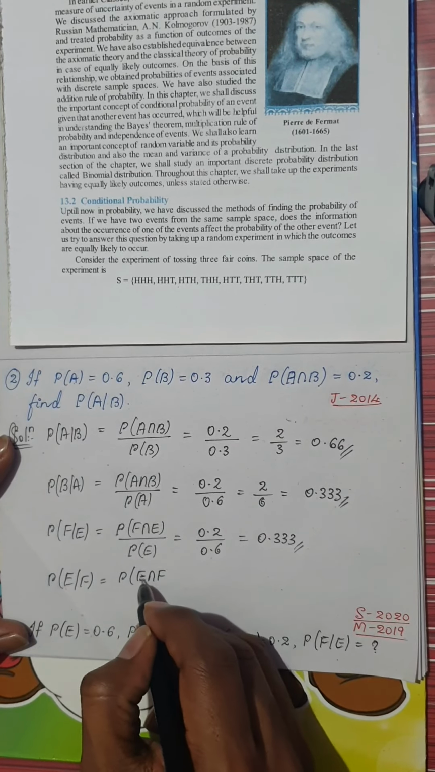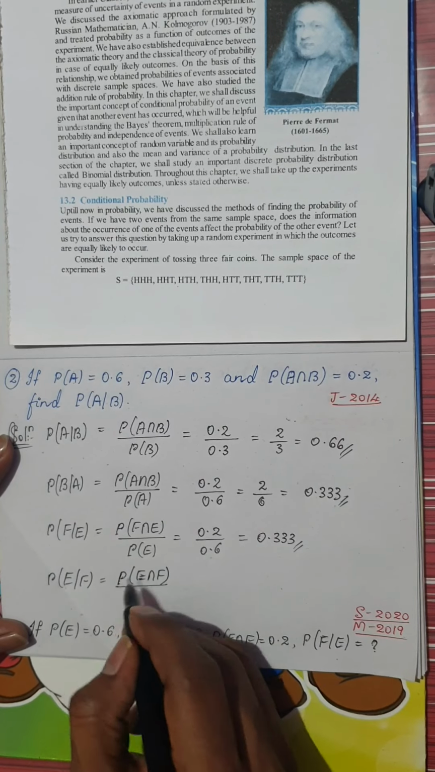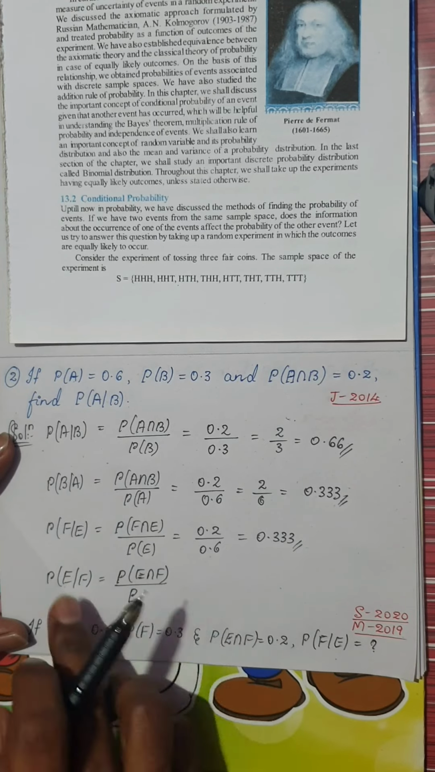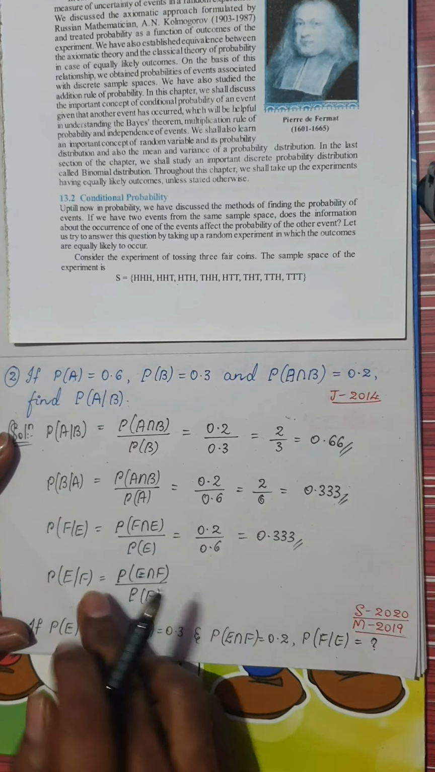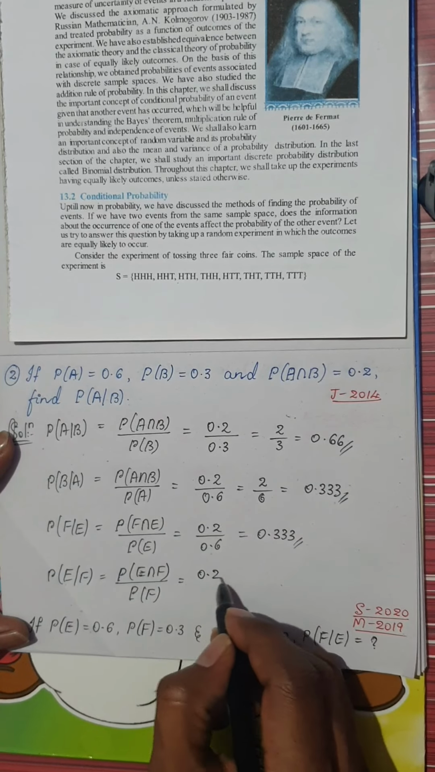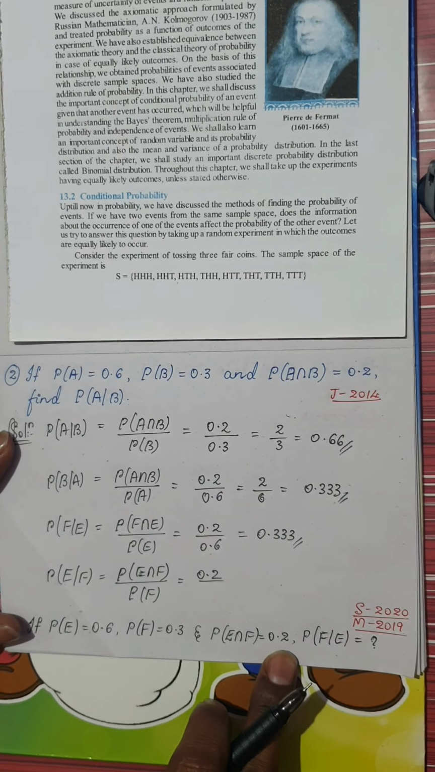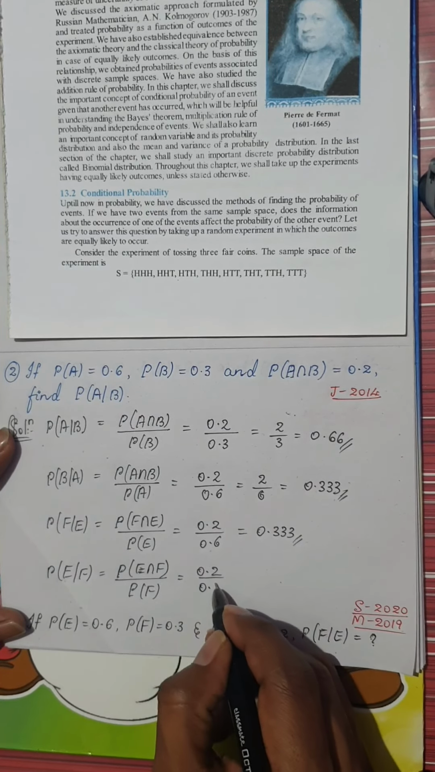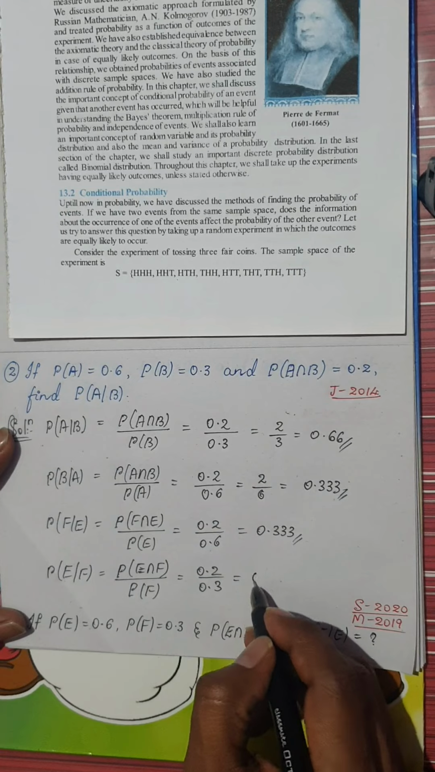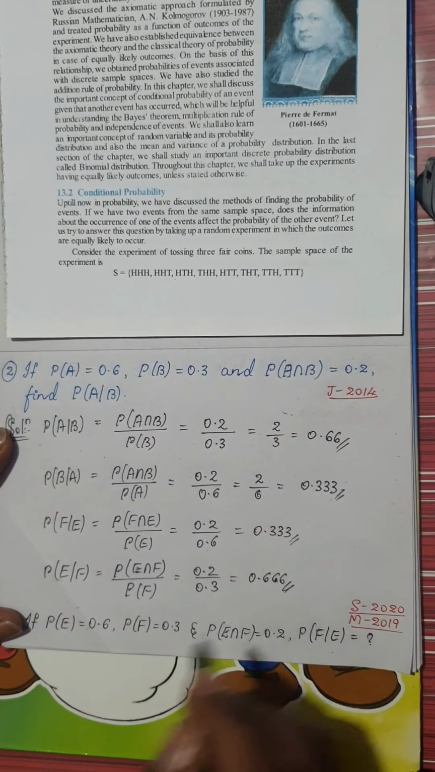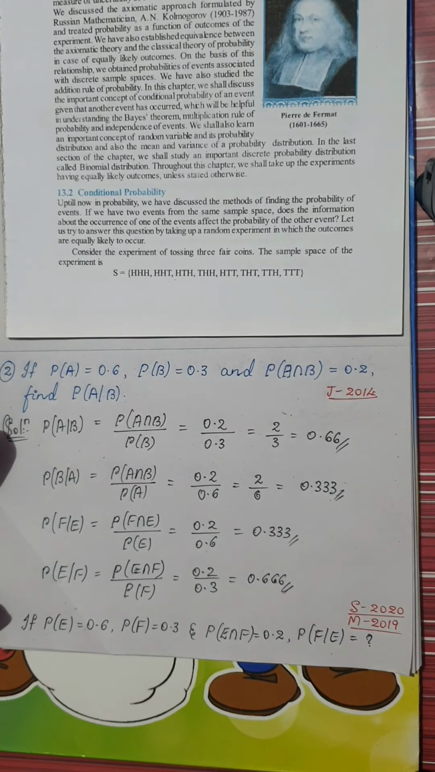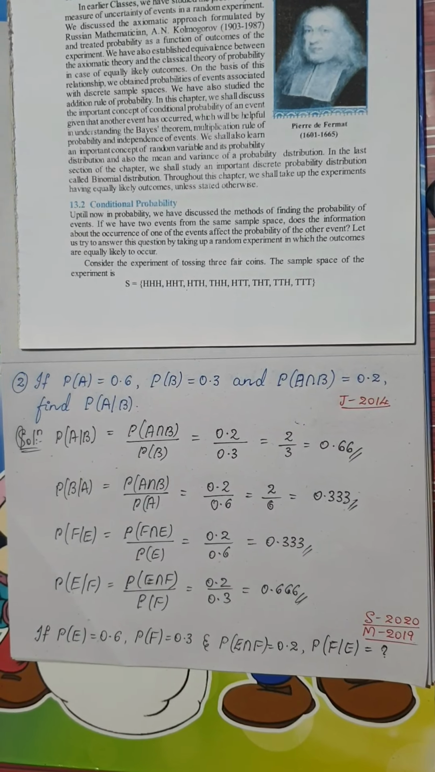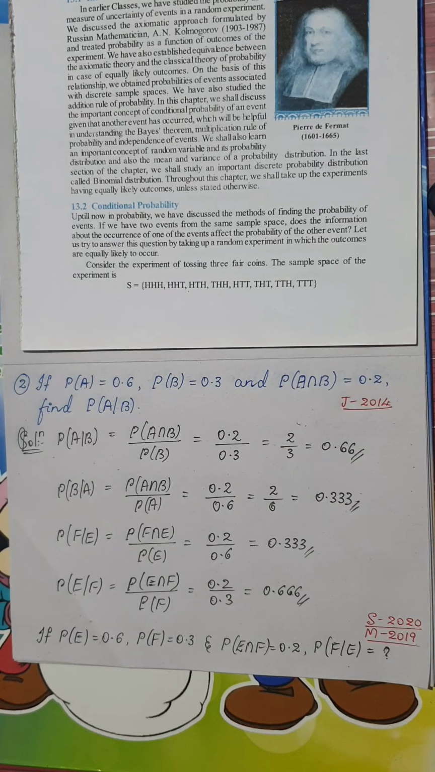In case they ask you probability of E given F, it would be probability of E intersection F or F intersection E. Because intersection is commutative, you can use E intersection F or F intersection E. But what matters is the denominator, which is probability of F. The intersection probability is 0.2. Now, what is P of F? It is 0.3. Okay, so if you use your calculator, you get the answer as 0.666. Okay, very simple questions. If they ask you, you can easily score 1 mark from this part.